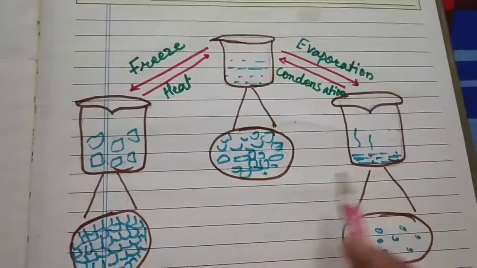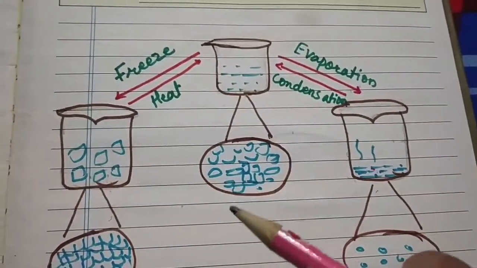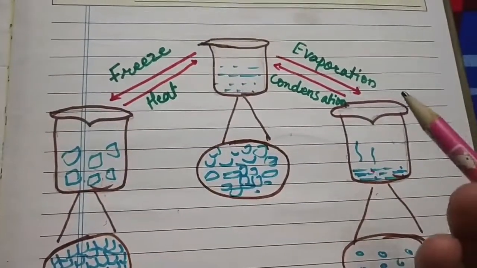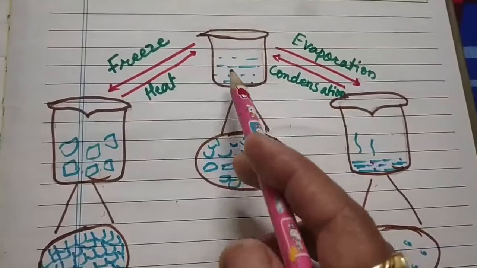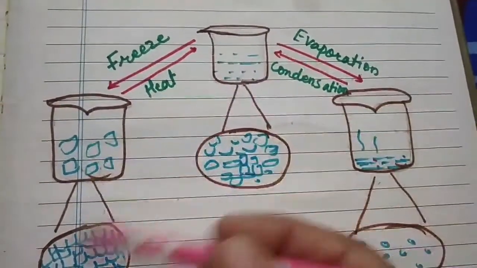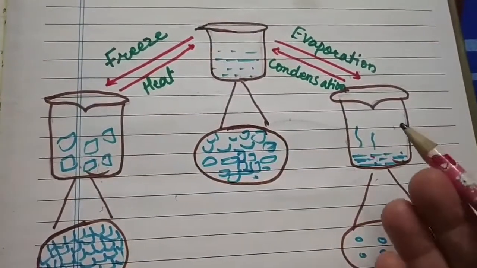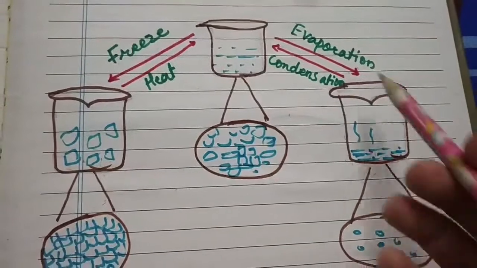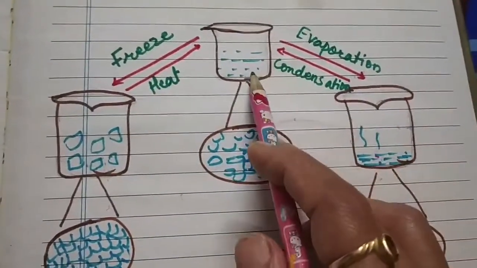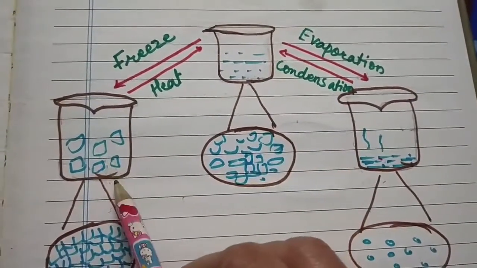This means that when you change the temperature, the states of water also change. How can we do this? After changing the temperature, the states of water also change. Correct. On heating, the ice starts to melt and we get water.